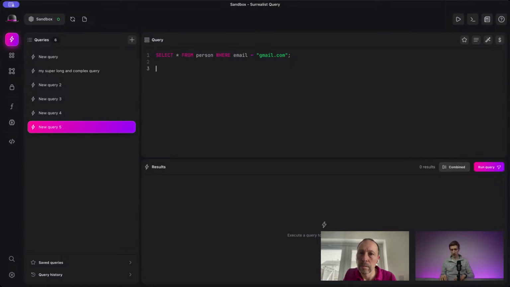Let's say that a person has a name which is like that. So you could say select all from person where name is like T Hitchcock, and that would actually also find this record which has this name.